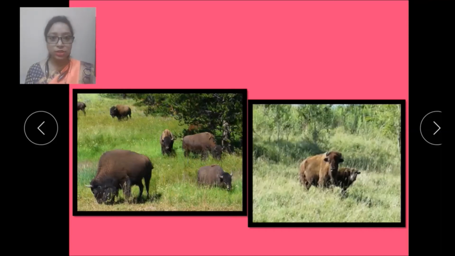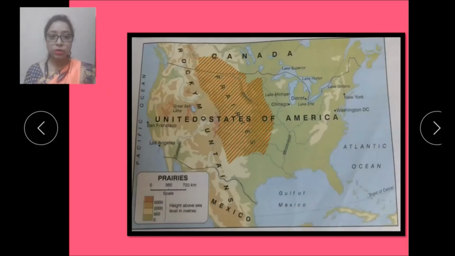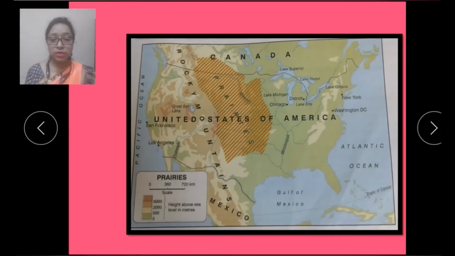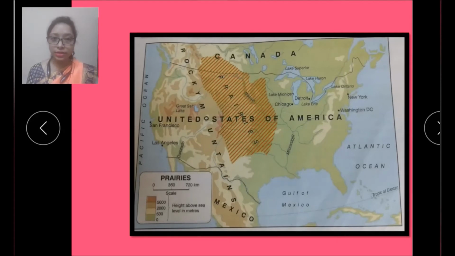Now let's see next, children. Over here you can see the map of prairies, and this is also given in your book. From there only I have taken this map. So now let's understand this map. Here you can see this lined area is showing us prairies. How vast is prairies? Now you understood how much area prairies cover.